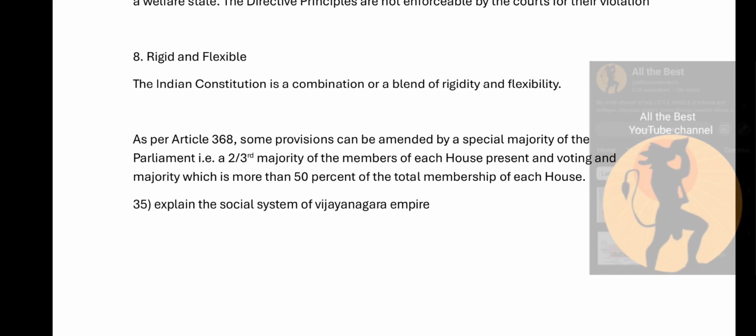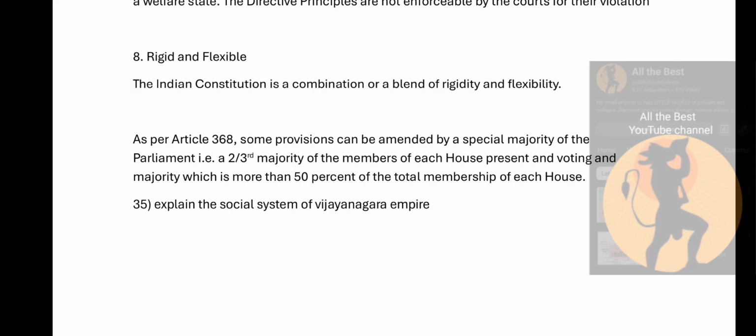So rigid and flexible, it is both. The Indian Constitution is a blend of rigidity and flexibility. Rigidity means it is very strict, and flexibility means it is easy to change.